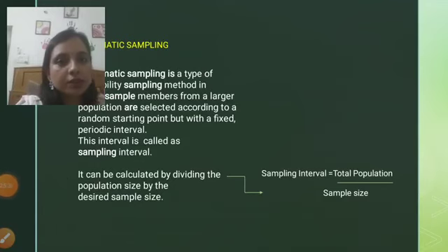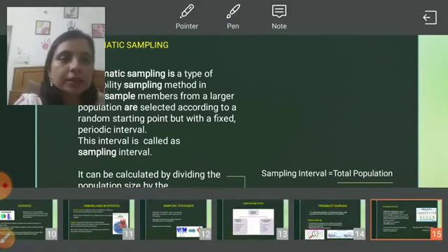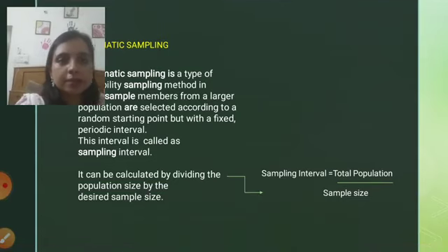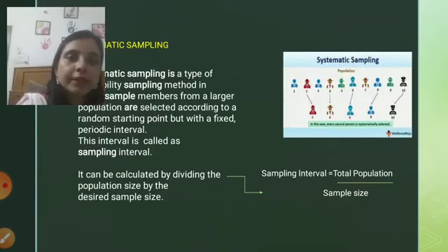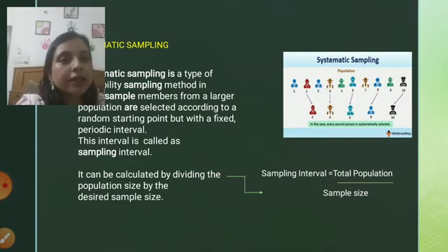If we talk about systematic sampling, it is a sampling method which retrieves a sample from a larger population. You can define it as a type of sampling method in which sample members from a larger population are selected according to a random starting point, but with a fixed interval.